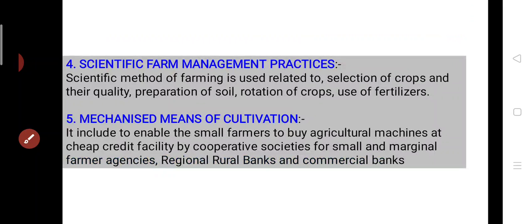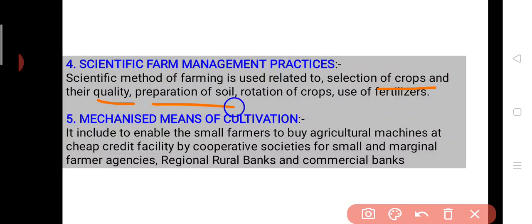The fourth thing is the scientific farm management practices. Now, what is scientific farm management? Well, these are the methods which we use in farming to improve the production. Examples are multiple cropping, the selection of good quality of crop with a good preparation of soil.